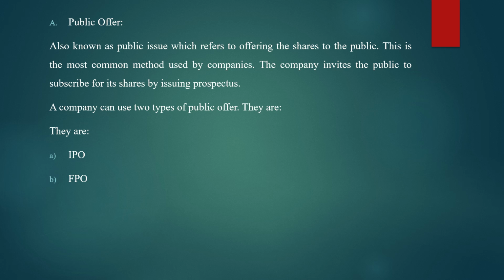A company can use two types of public offer. I told you each method of issuing shares again has sub methods. Yes, so in public offer two methods are available. First one is IPO, that is initial public offer, and second one is FPO, that is further public offer. So now we'll see what you mean by IPO and FPO.